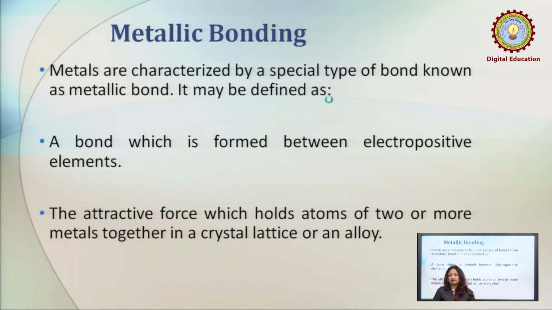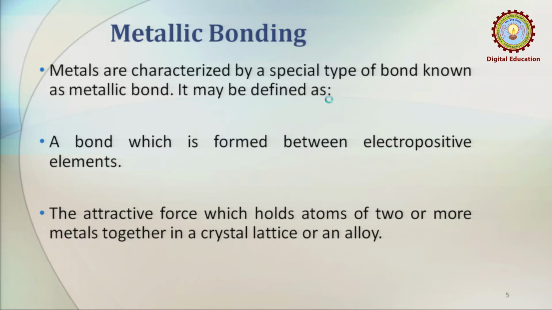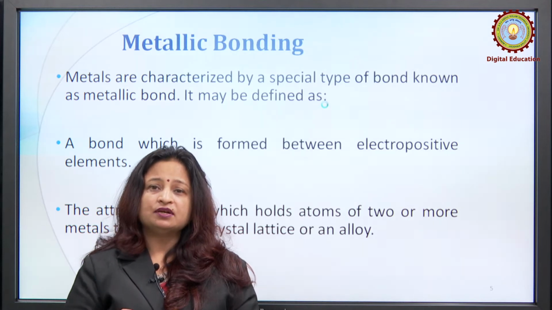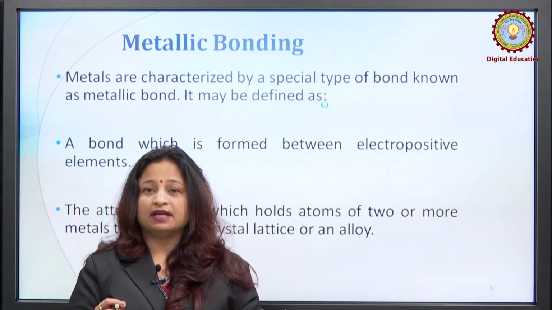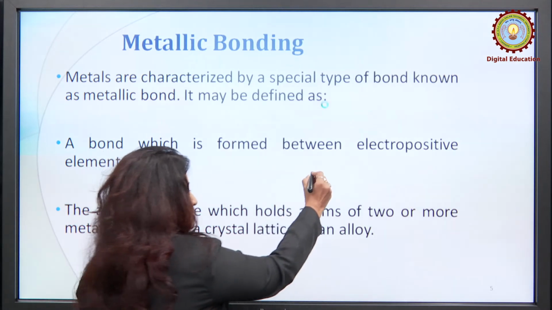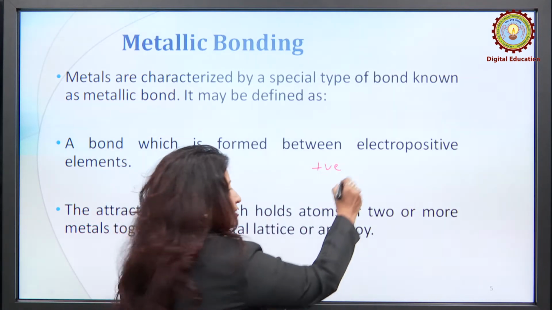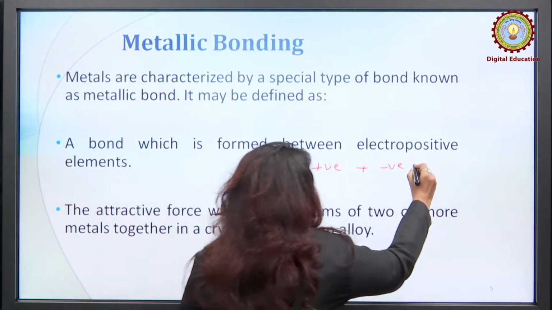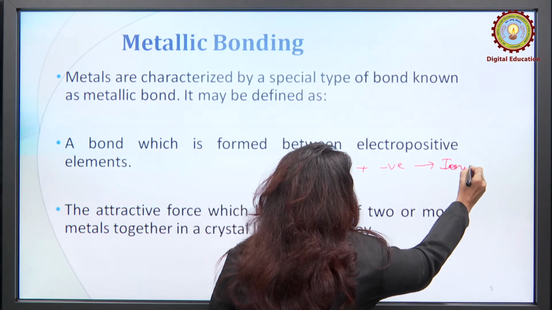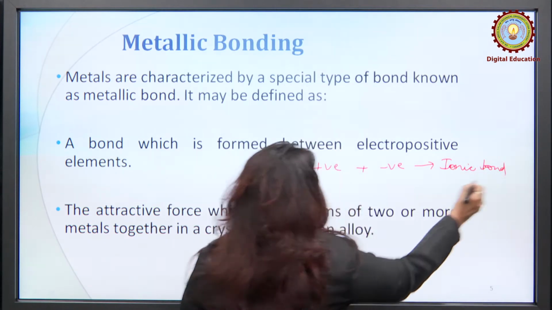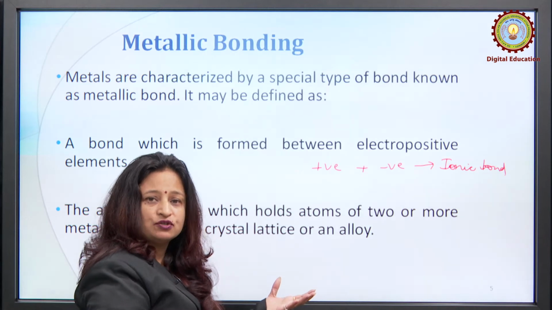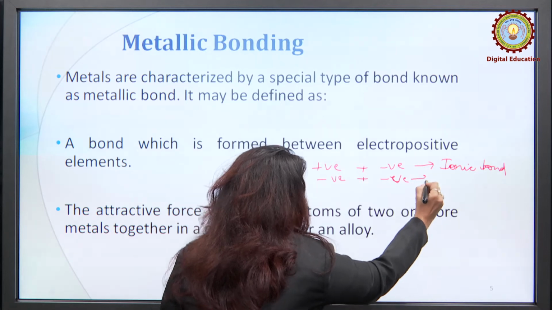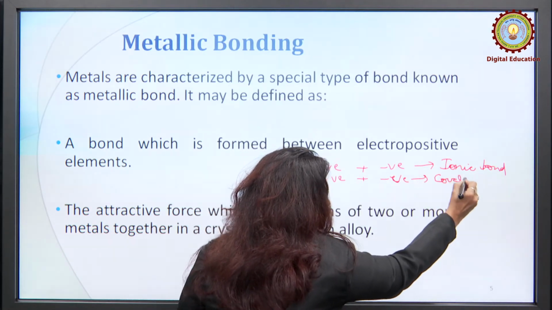So metals are characterized by a special type of bond known as metallic bond. So how can it be defined? It can be defined as a bond which is formed between electropositive elements. As we have seen, if there is one electropositive element and the other is an electronegative element, then which type of bond is formed? We consider the formation of ionic bond, right? Similarly, if both the atoms are electronegative, then in general it is a covalent bond, right?